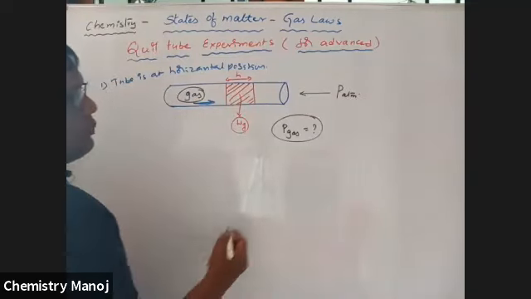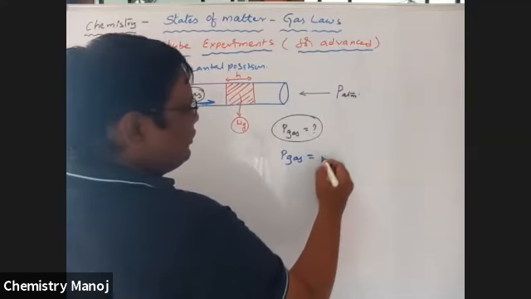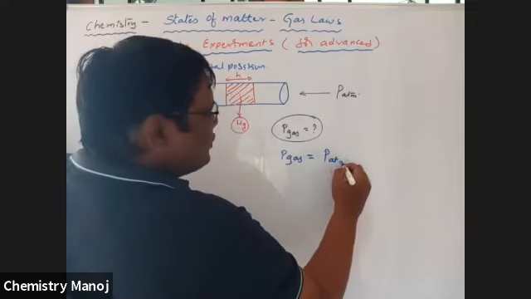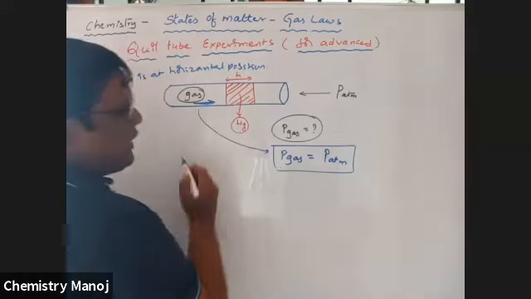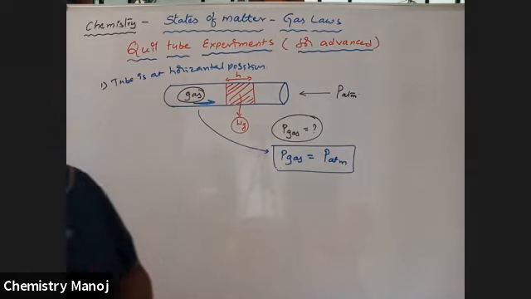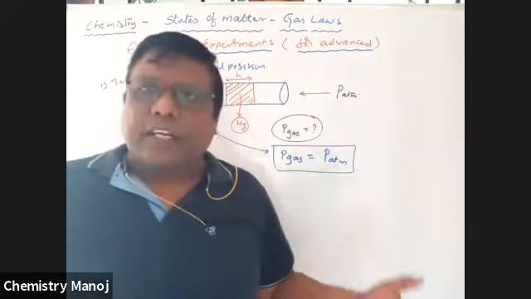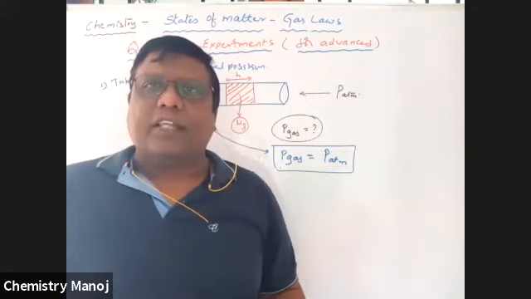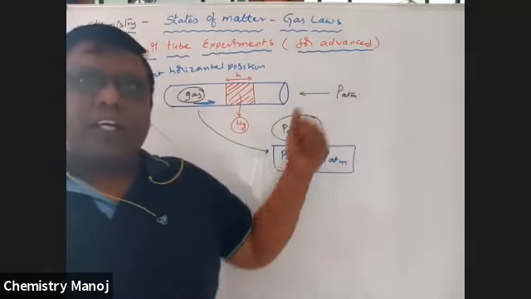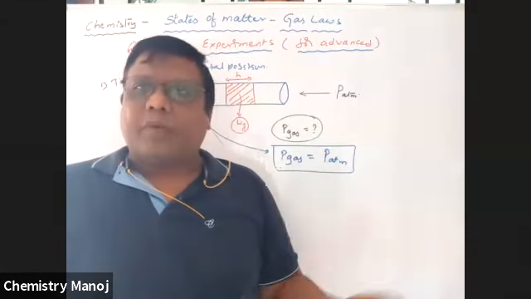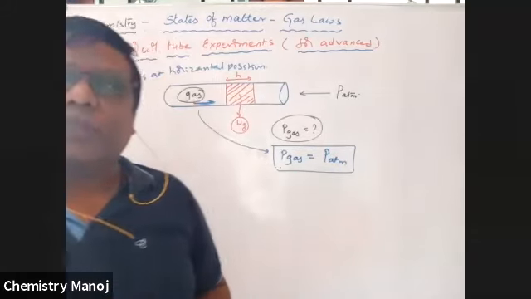Therefore, pressure of the gas in this case is equal to pressure of the atmosphere. So very, very important. If the glass tube is in exactly horizontal position, pressure inside the gas is equal to external pressure, that is atmospheric pressure. It is the first case, if it is in horizontal position.